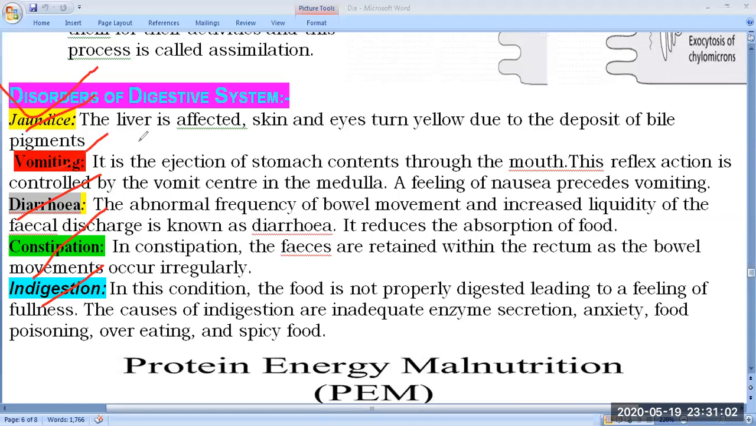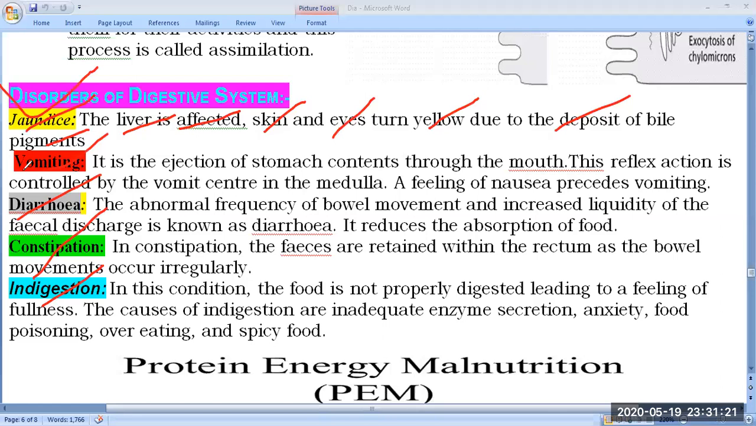Which organs are affected? The liver is affected, and the skin and eyes turn yellow due to the deposit of bile pigment. You know very well that bile pigments are responsible for the formation of bilirubin and biliverdin.